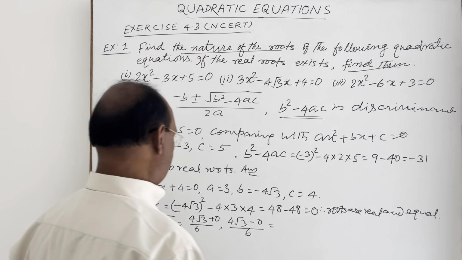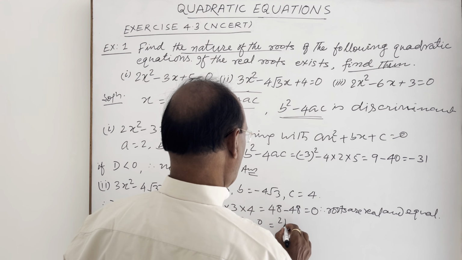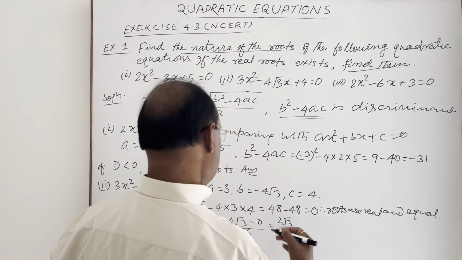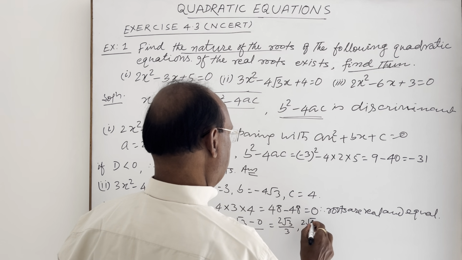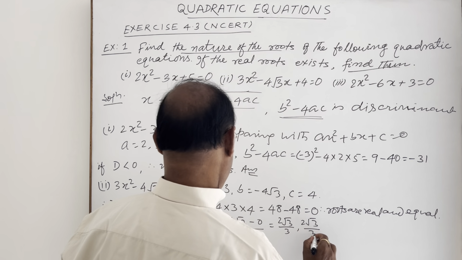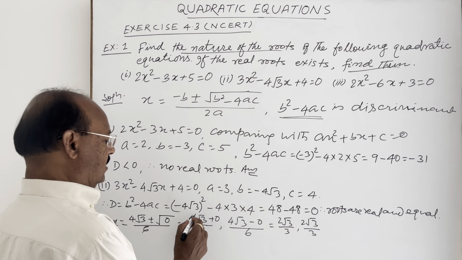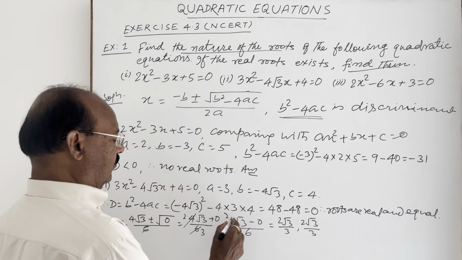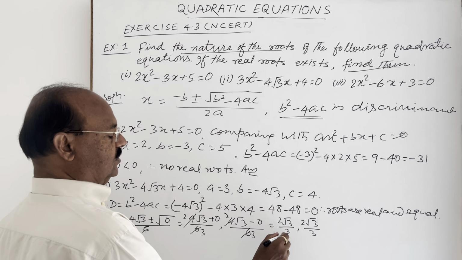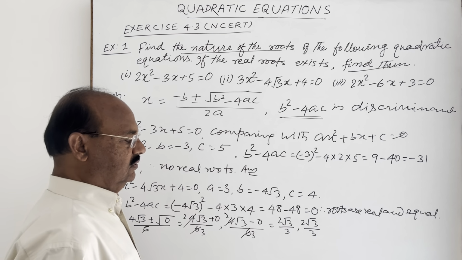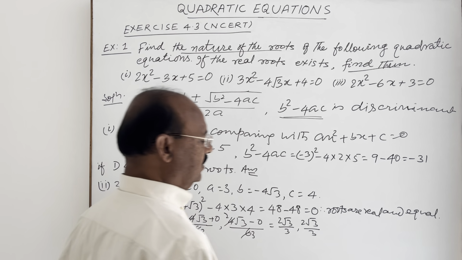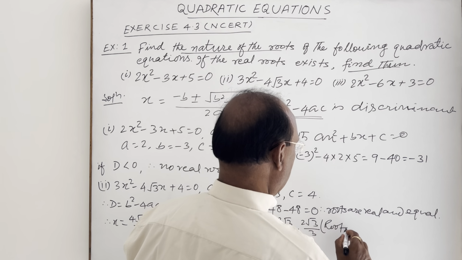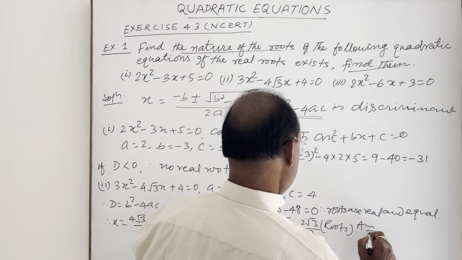So this is equal to 2 root 3 by 3, and another is the same, 2 root 3 divided by 3. We cancel it with 2. So we are getting 2 root 3 divided by 3. Here also 2 root 3 divided by 3. So these are the roots. These are the required answer here.